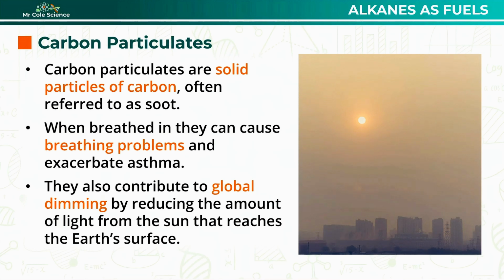Carbon particulates also contribute towards global dimming. This is where the particulates in the atmosphere absorb and scatter sunlight, reducing the amount of light that reaches the Earth's surface. Now, the pollutants we've discussed so far have all been formed when the alkane fuels are burnt.